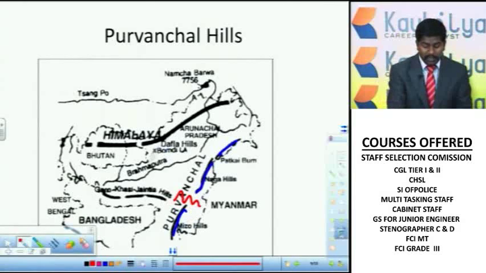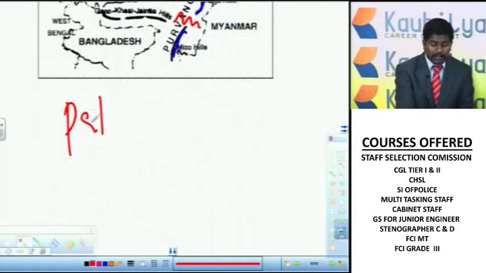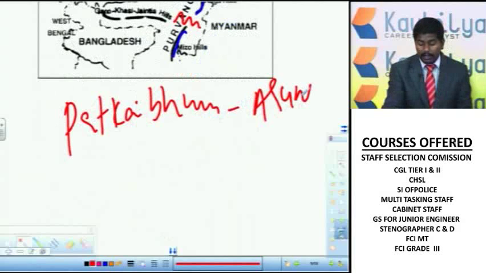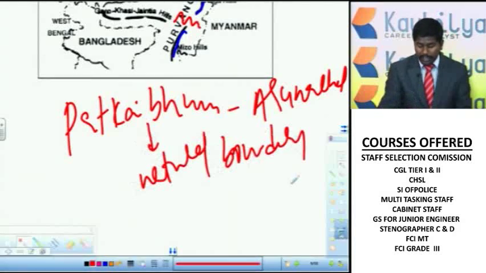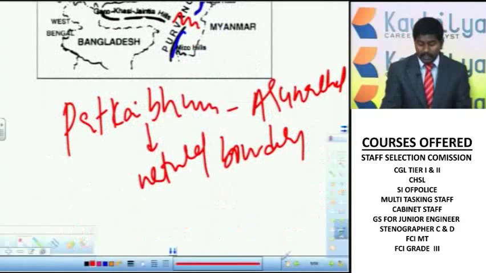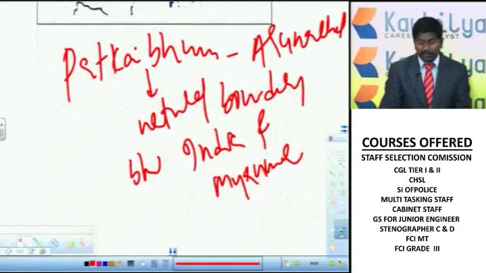Now I told you about the Dafla Hills and Mishmi Hills, which are part of the Shivaliks. Now the Purvanchal Hills are like this. The Purvanchal Hills are Patkai Hills in Arunachal Pradesh. So this Patkai is acting as a border between India and Myanmar. So this Patkai is a natural boundary between India and Myanmar, because after this the entire region is Myanmar.